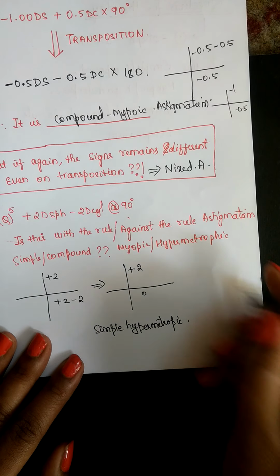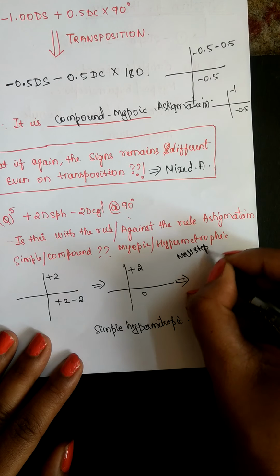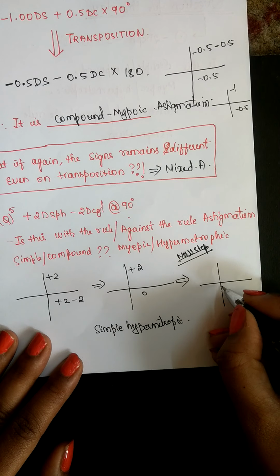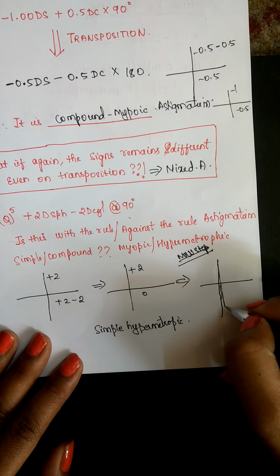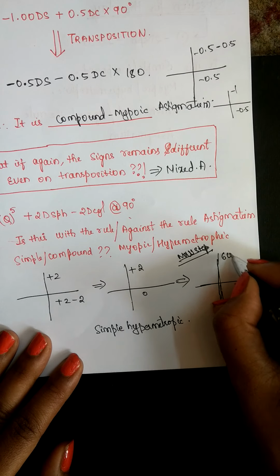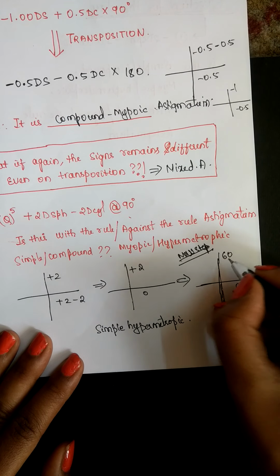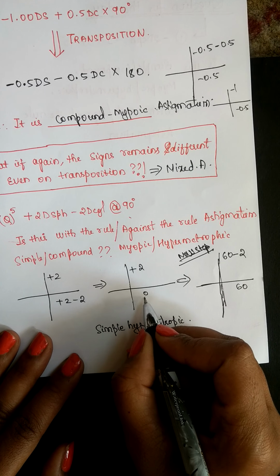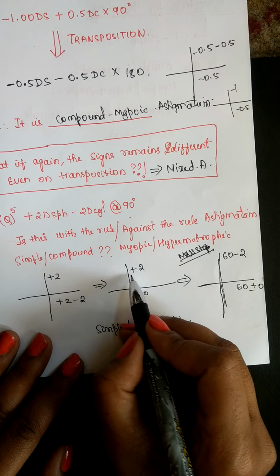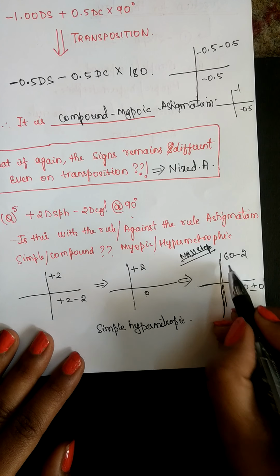Now there is one more question, whether it is with the rule or against the rule. For that you should do another new step, that is try to manipulate the numbers with 60. If it is plus 2, you write it as 60 minus 2. If it is 0, you can write as 60 plus or minus 0. But for example, if it was plus 6, you would have written 60 minus 6.